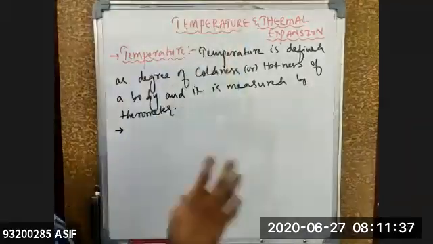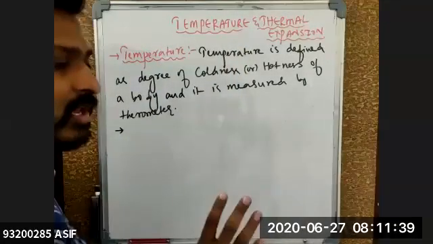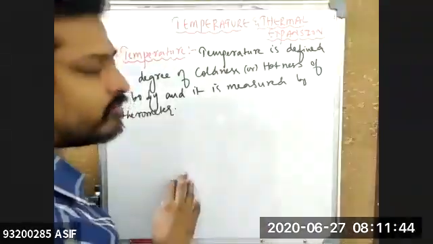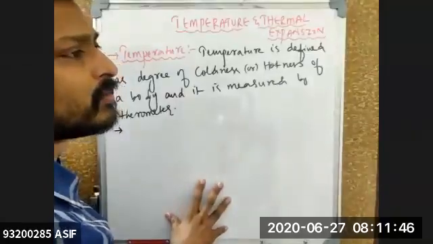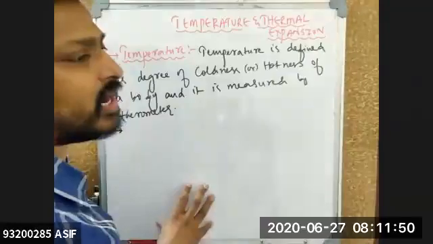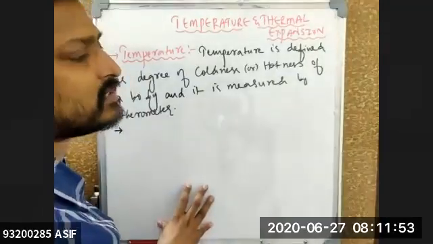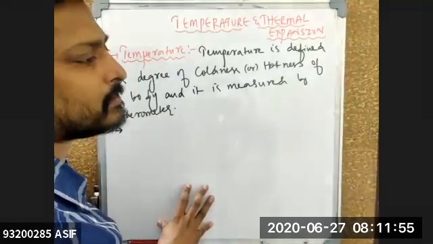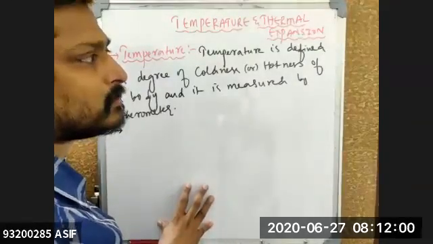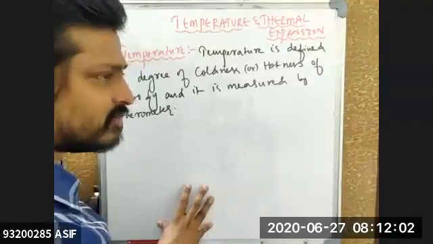Okay. So see this one, beta. Now you know that whenever we keep any two bodies in contact, like one hot body and one cold body, what do you feel, beta? When two different bodies, one cold body and one hot body, are kept in contact, what happens? Can anyone tell me, beta? Unmute yourself and tell me.